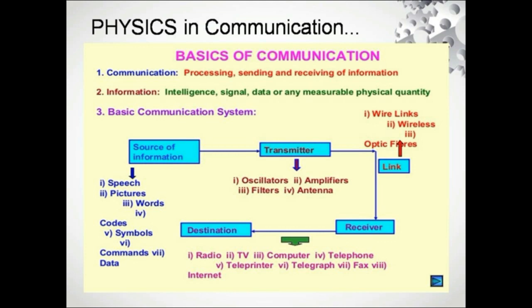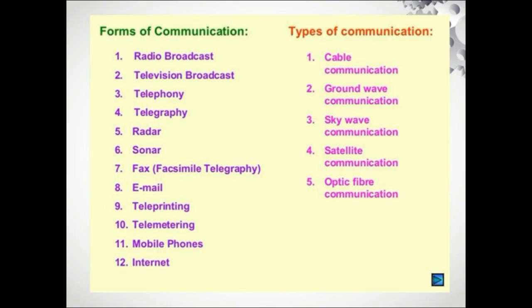Physics is there in this Wi-Fi link, and the receiver is at the destination, where we have TVs, radios and all the e-gadgets. So the basic thing in all this communication is the transmitter and the receiver. The transmitter transmits the signals, and the receiver receives all the signals transmitted by the transmitter. And what physics is there? The amplifiers, oscillators and the link, each and every part is the basics of physics. If we go in depth, we can get more information about oscillators and amplifiers. Next slide.